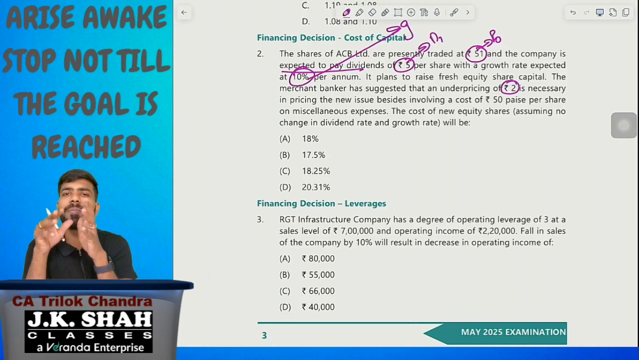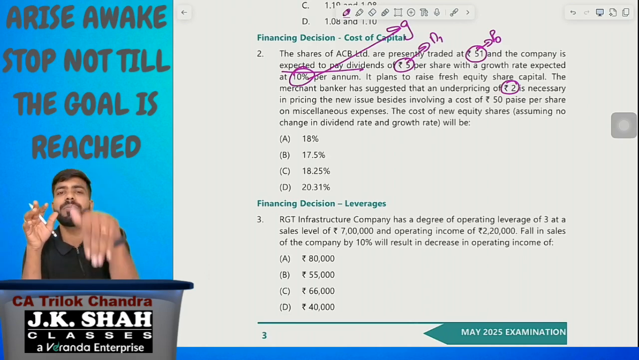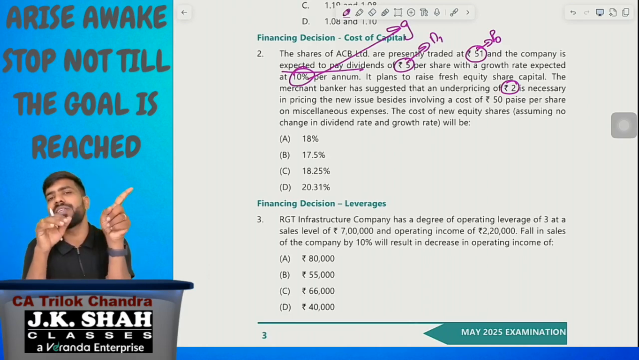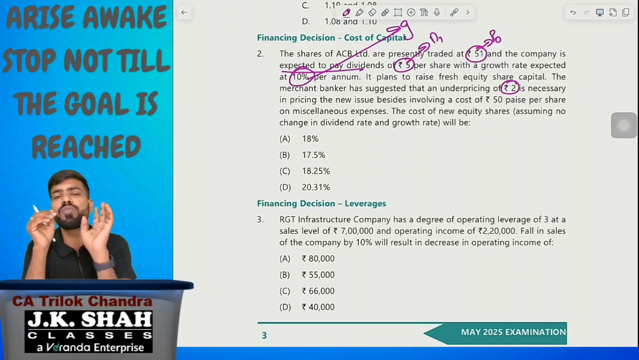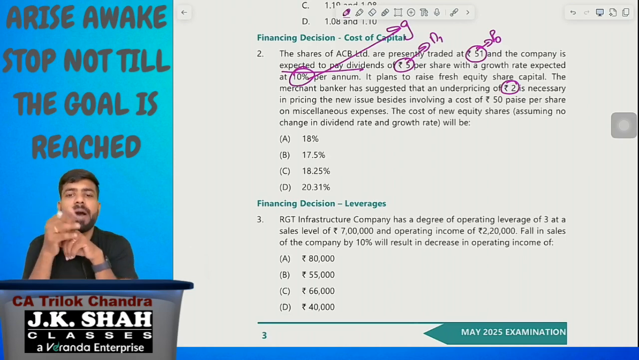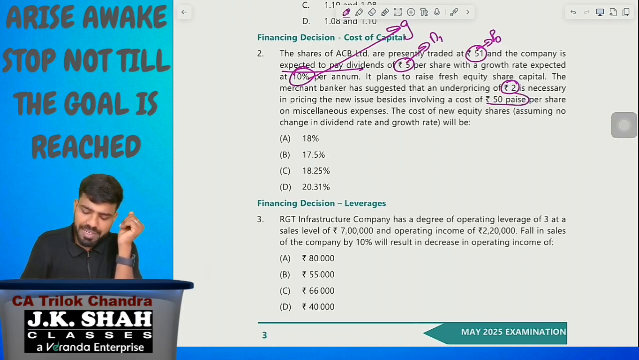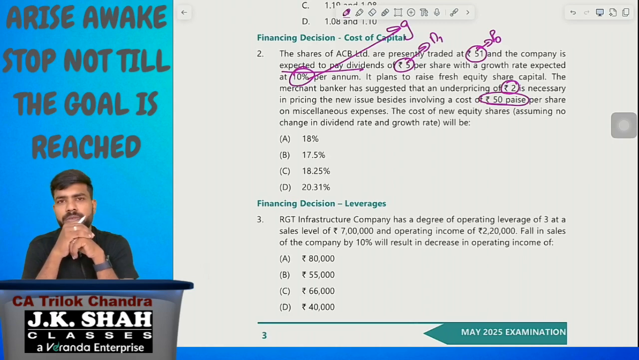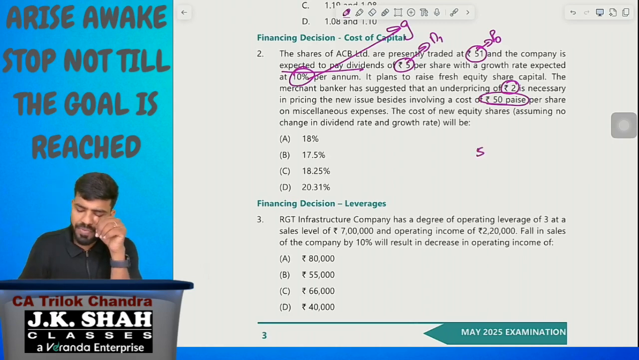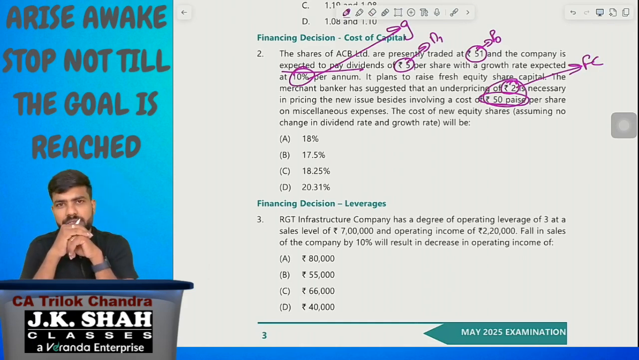So in this question, the merchant banker has advised to reduce the price by 2 rupees. So how much is the price? 51. 51 minus 2, you will get 49. Apart from this, they have given 50 paisa as an issue cost. So ultimately, if you make a total of this, we'll be calling it flotation cost.